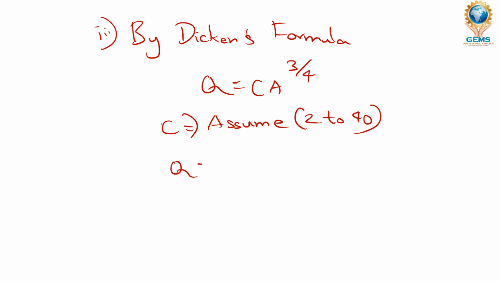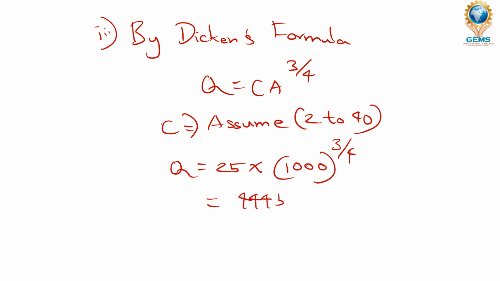So Q is equal to 25, I am assuming, into 1000. This area we already know, which is 1000, already given in the problem itself. Just put it in your calculator and find the value. The value will be 4445.7 meter cube per second. Since it is discharge, its unit is meter cube per second.